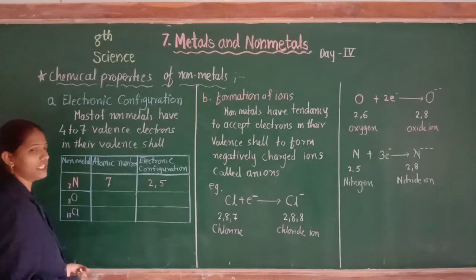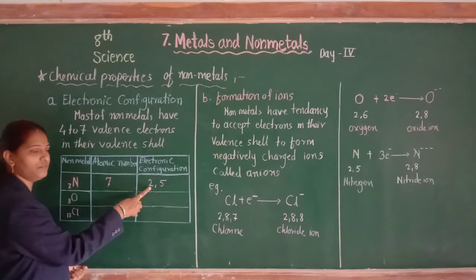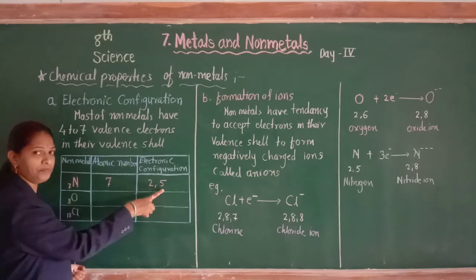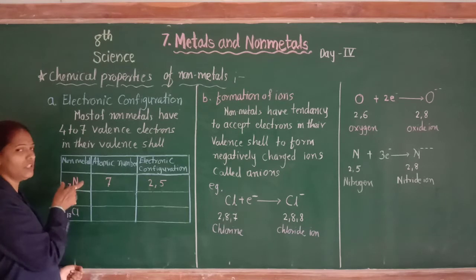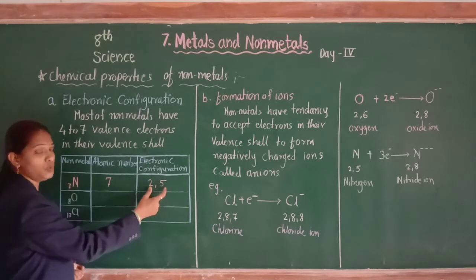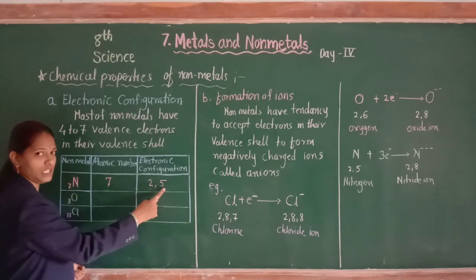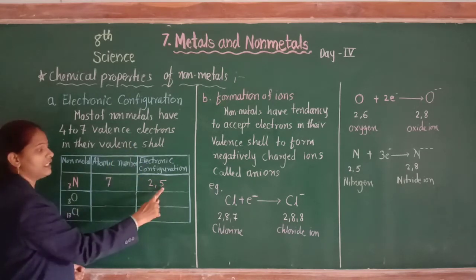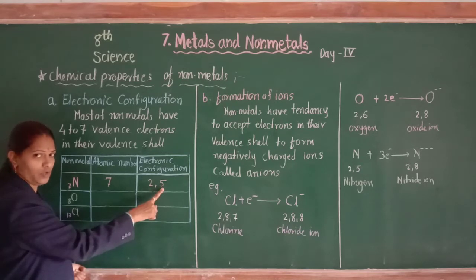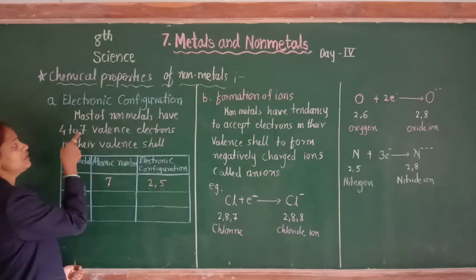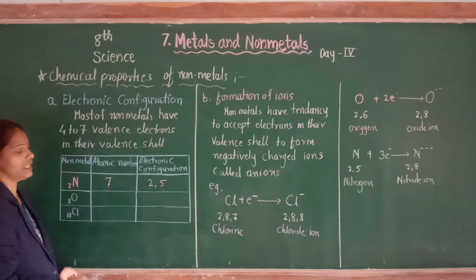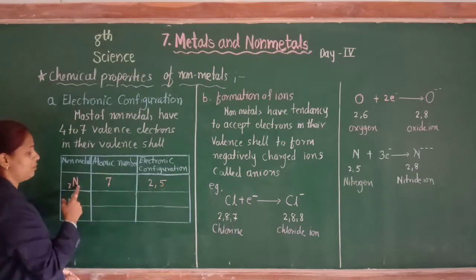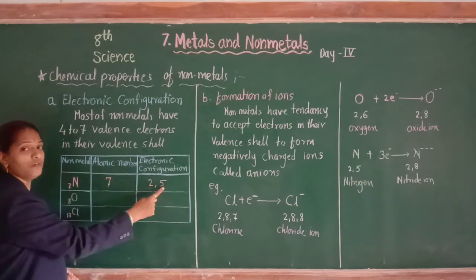The first shell, the K shell, has 2 electrons and the remaining 5 electrons are in the second shell, the L shell. So this non-metal nitrogen has 2 shells, the K shell and the L shell. Here the L shell is the valence shell, or last shell, and it contains 5 electrons. We know non-metals have 4 to 7 valence electrons, so nitrogen has 5 electrons in its valence shell.